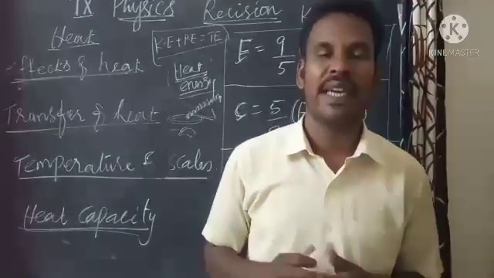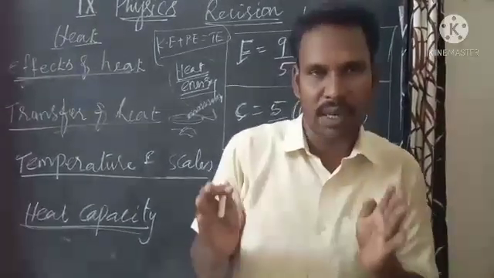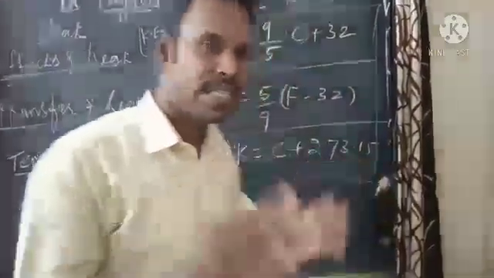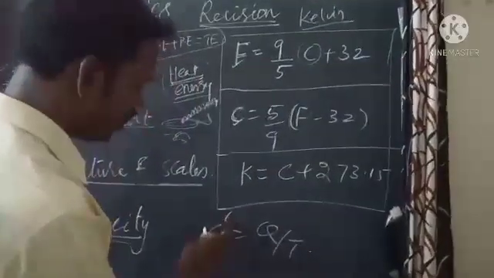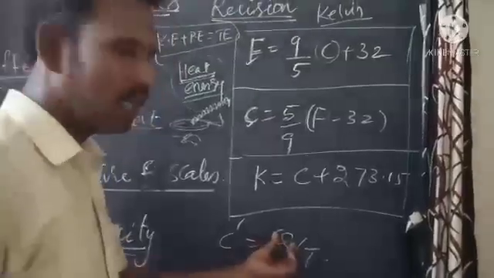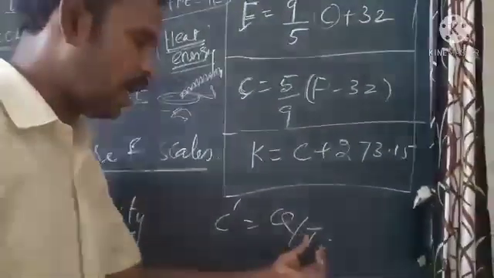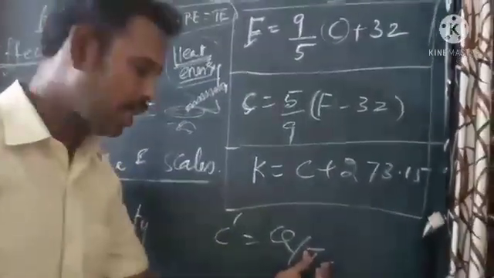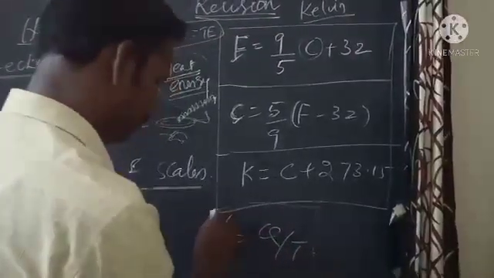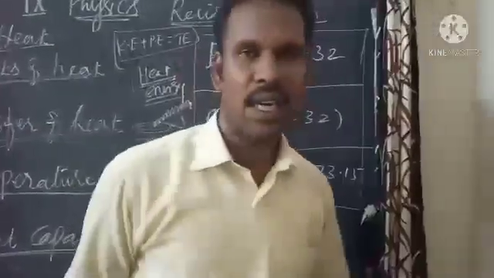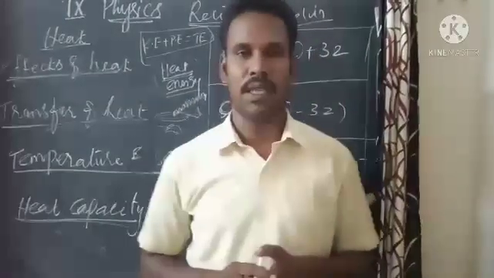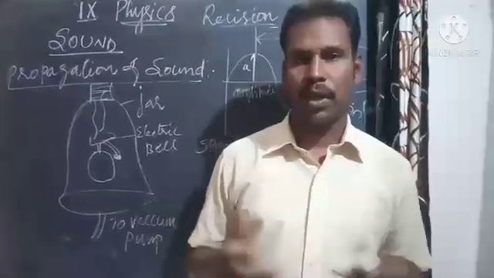The formula is C dash is equal to Q by T, where Q is the amount of heat energy required, and T is the temperature to be raised. Therefore, C dash is equal to Q by T. So this is an important topic from this lesson.